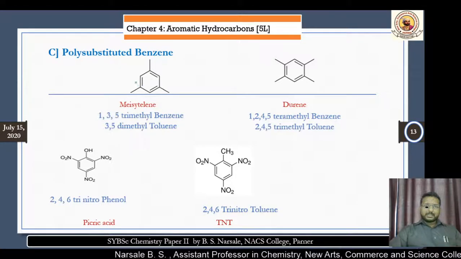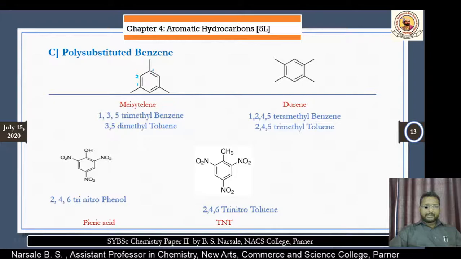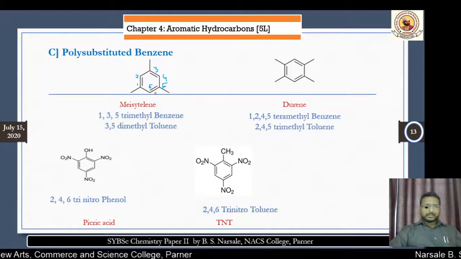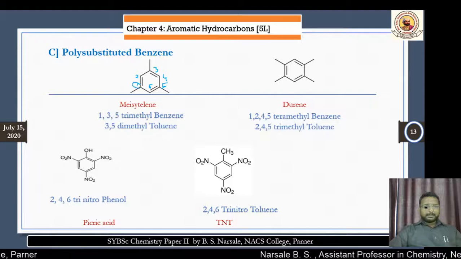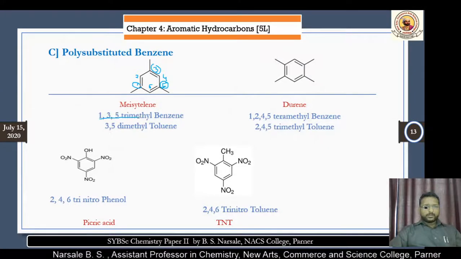Therefore, you can start the numbering from any carbon atom, and we can give it clockwise or anti-clockwise. 5, and this is your 6. Now the methyl groups are present at carbon number 1, carbon number 3, and carbon number 5. So it is 1,3,5 trimethyl benzene.